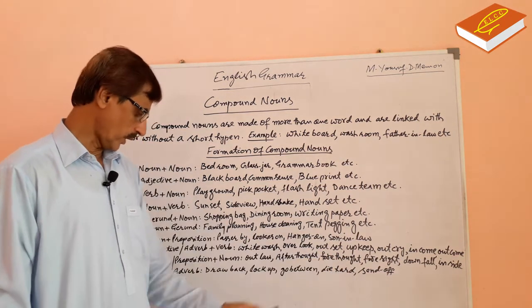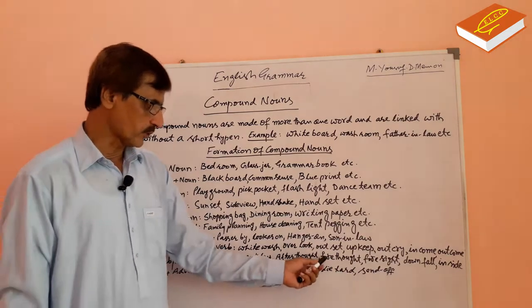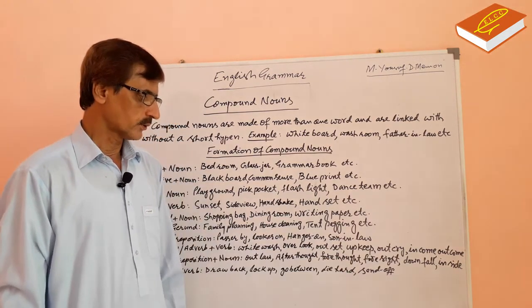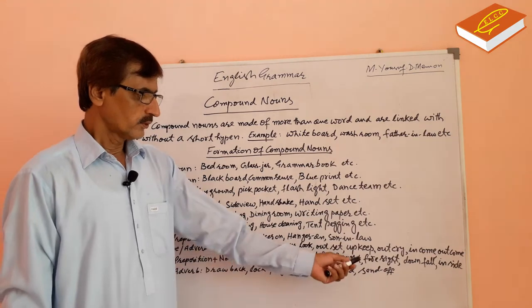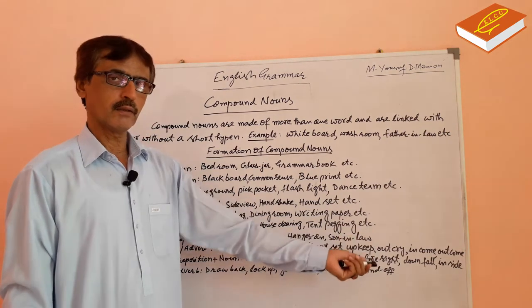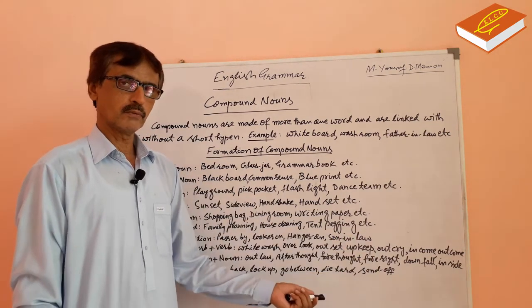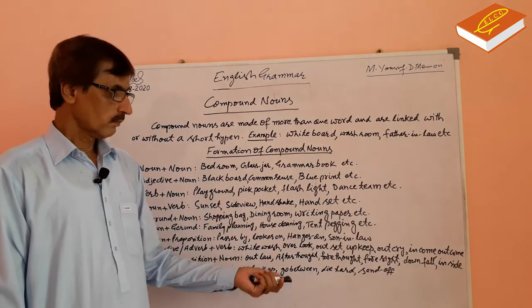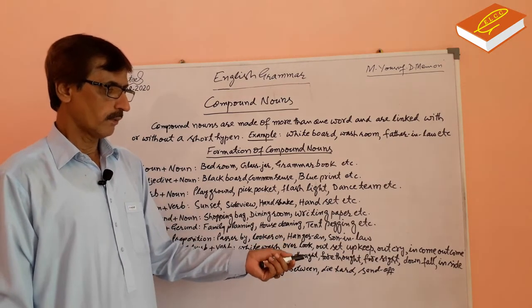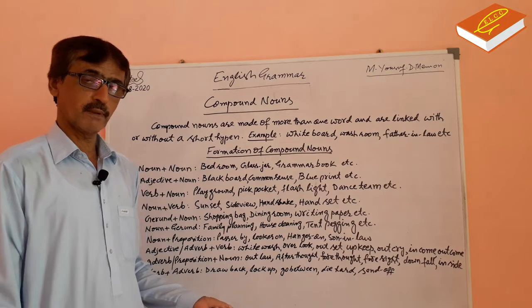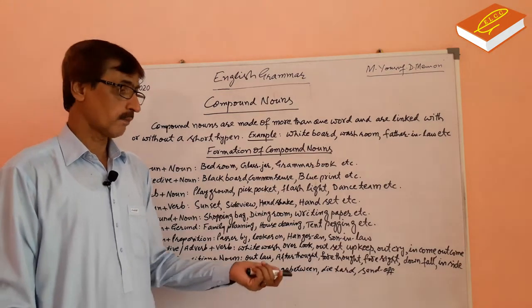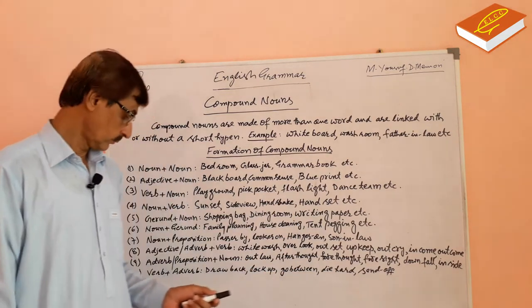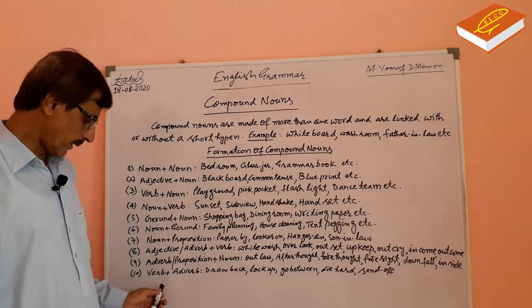Foresight. For can be an adverb or preposition and sight. Downfall. Down can be an adverb. Fall, verb. Insight. In can be a preposition or adverb plus sight. Sight is a noun.